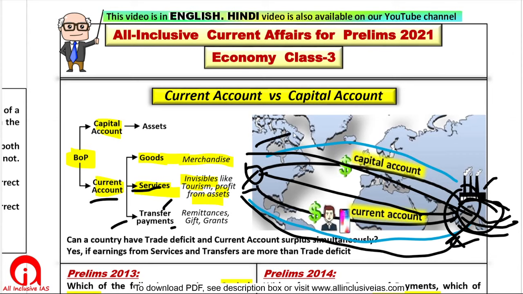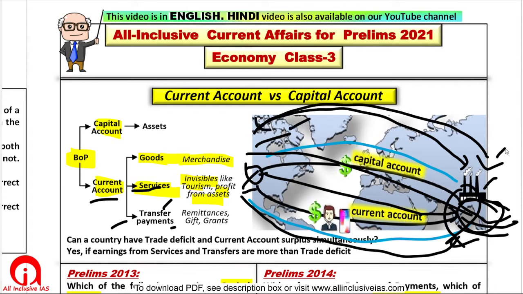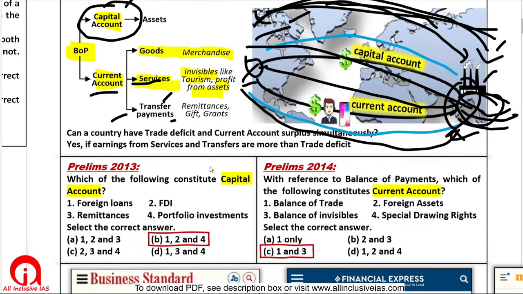In capital account, I'm clarifying this again. When a company from USA invested in India, it did not get back anything in return immediately. It only got the ownership. The factory did not fly away to USA, right? Nothing came back. In future, this company can sell this factory and get back the money. So that is a part of your capital account. A capital is being created in India, or capital transfer happened. So you understood the difference between capital account and current account.